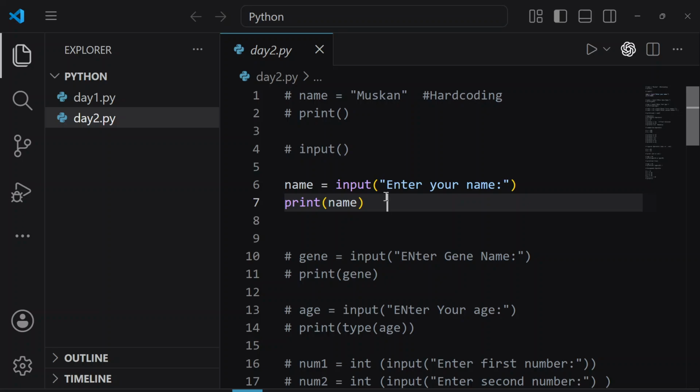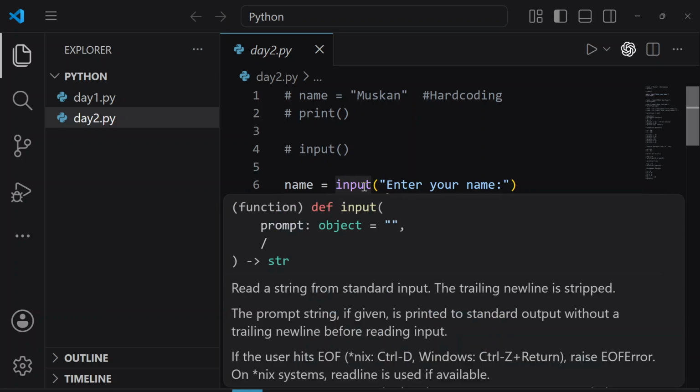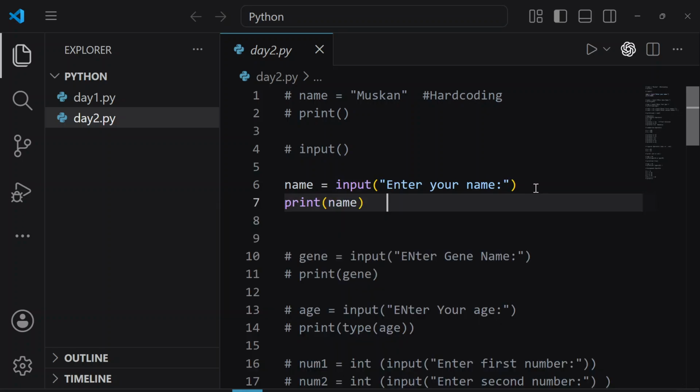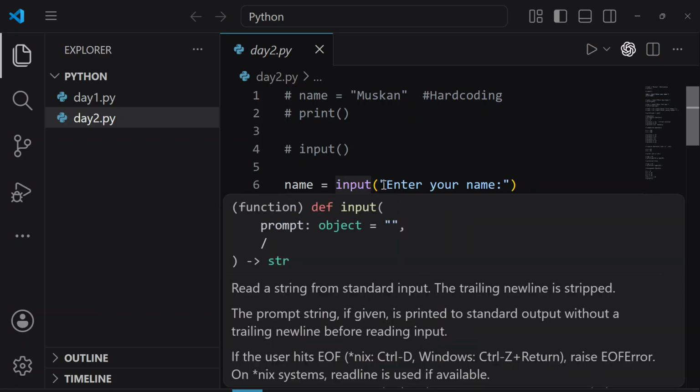First of all, can anyone tell me, whenever we use the input function, what data type does Python return? A string. Yes, exactly, a string. So whenever we use input, the data type it returns is always a string. No matter what the user enters, Python always stores it as a string.